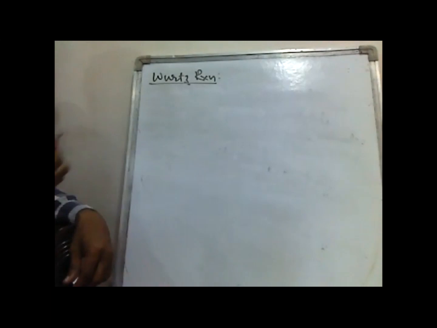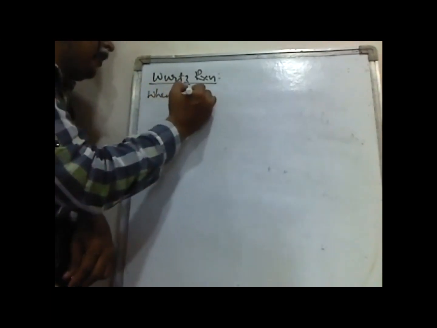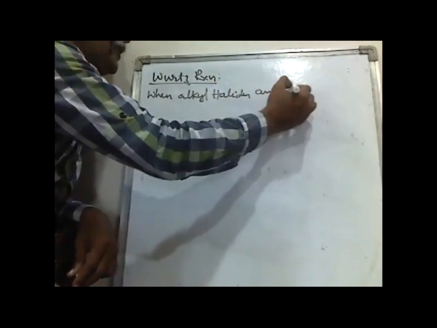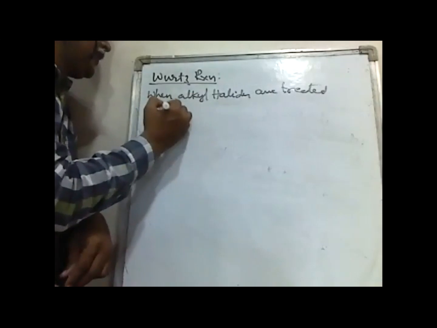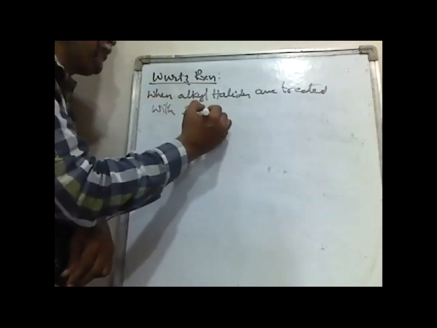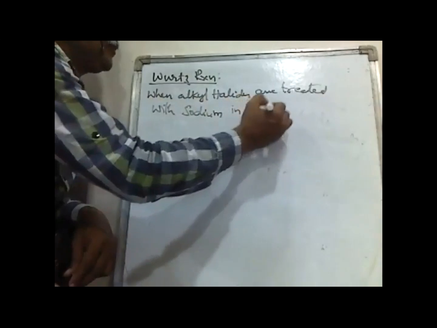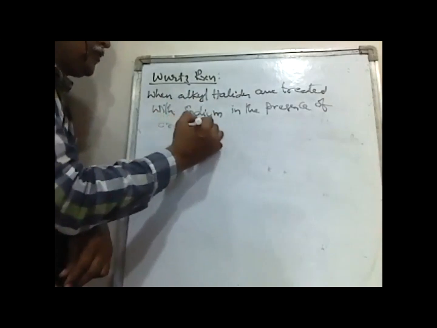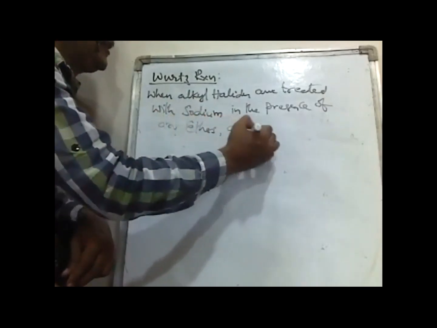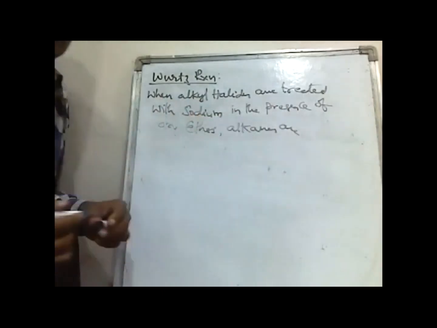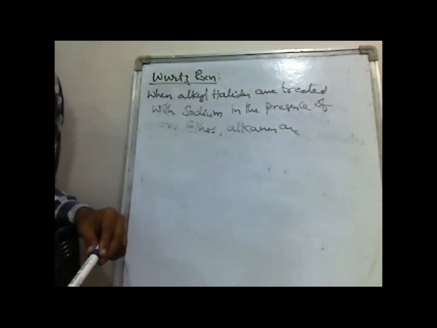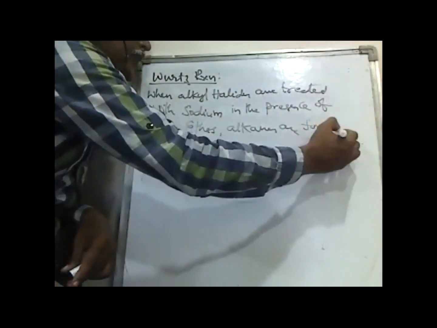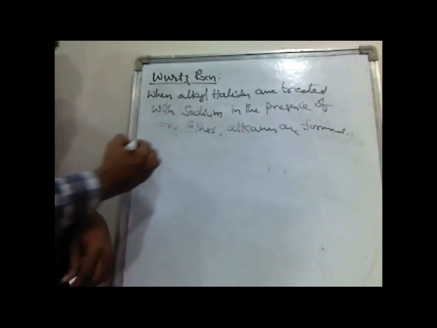What is the Wurtz reaction? Wurtz reaction means when alkyl halides are treated with sodium in the presence of dry ether, alkanes are formed. This reaction we are calling the Wurtz reaction.